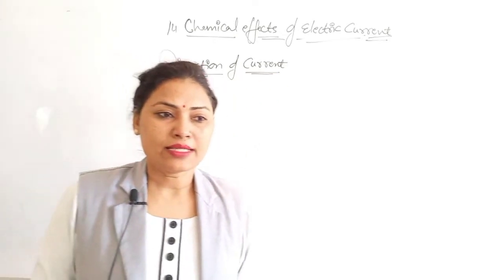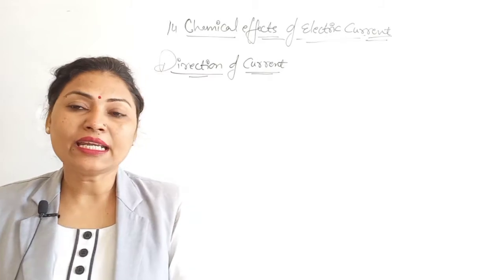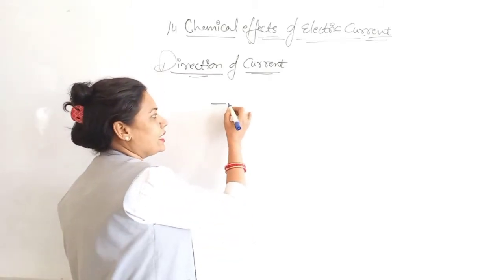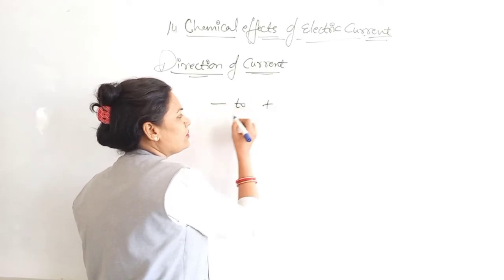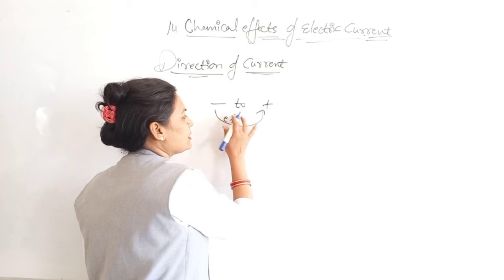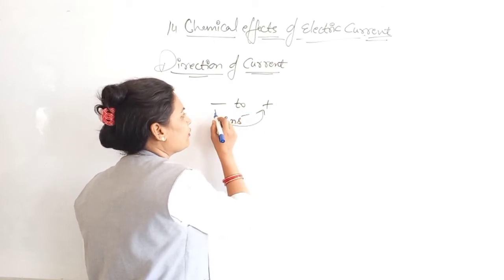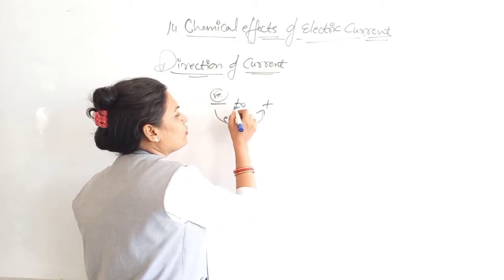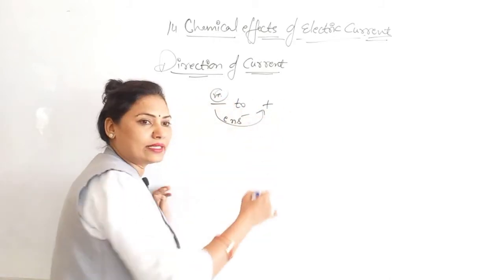In other words, electrons flow from a negatively charged body to a positively charged body, negative to positive. These are the electrons, flowing from negative to positive charge like that.